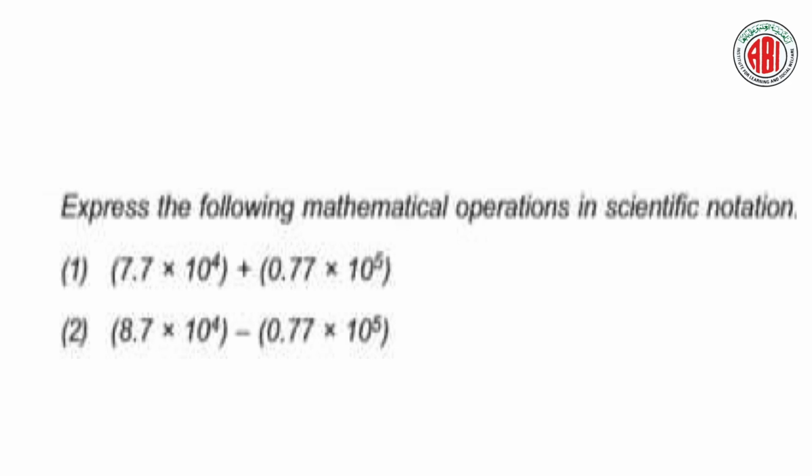Look at the next question. Express the following mathematical operation in scientific notation: 7.7 into 10 to the power of 4 plus 0.77 into 10 to the power of 5. So let us add both values. How to add this?